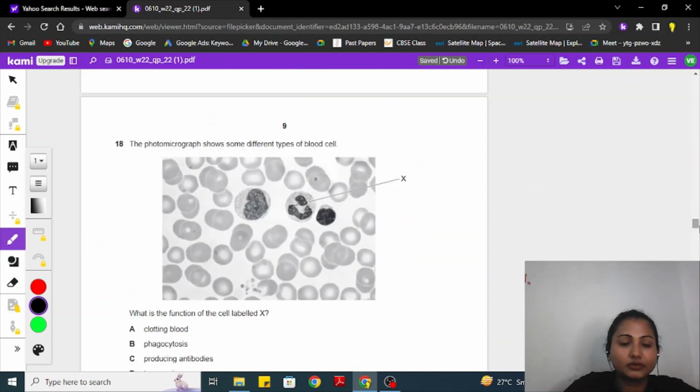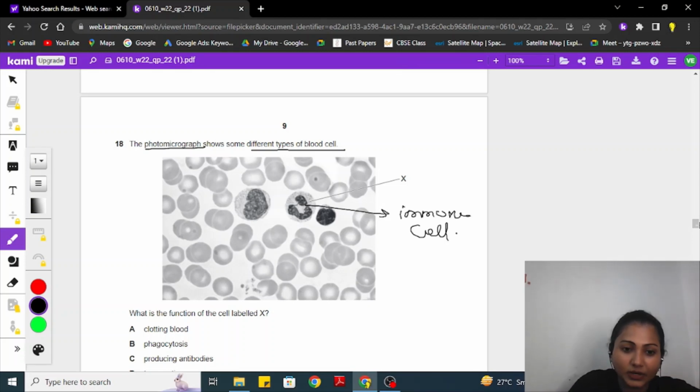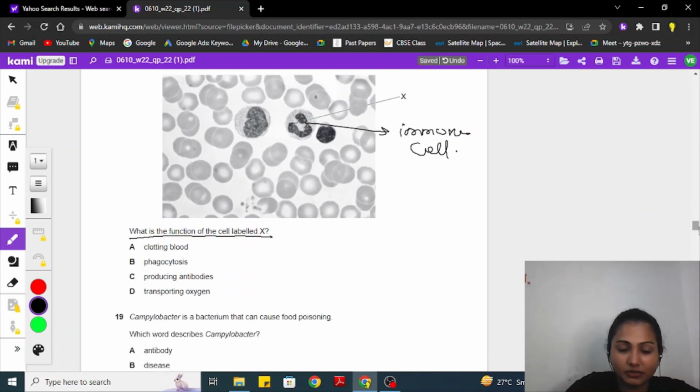Now 18th, the photomicrograph is shown of different types of blood cell here. Okay, here we can see the blood cell is there. Here we can see it is of random shape and it has a nucleus. It is definitely some type of immune system cell. Okay, let's see what is asked. What is the function of the cell labeled as X? Clotting blood? Okay, no. That is for fibrinogen and fibrin.